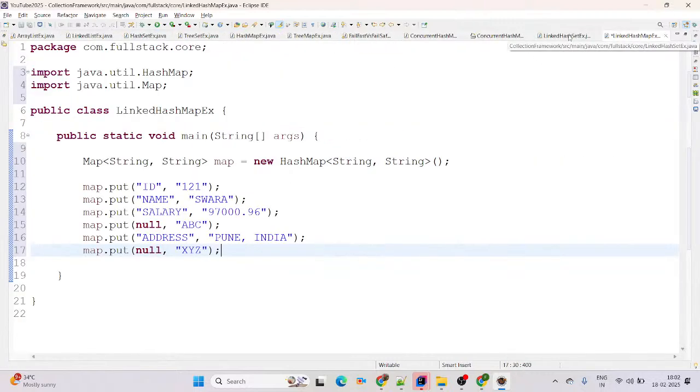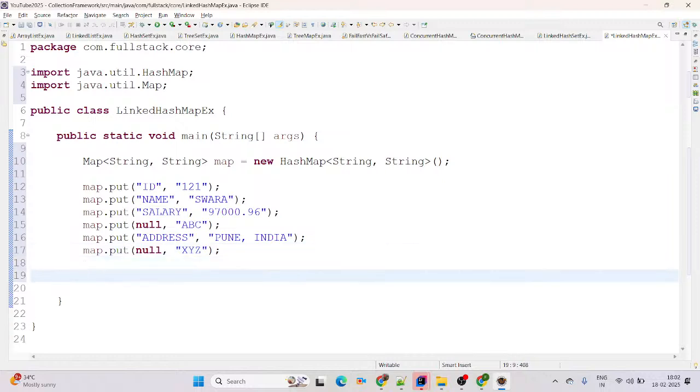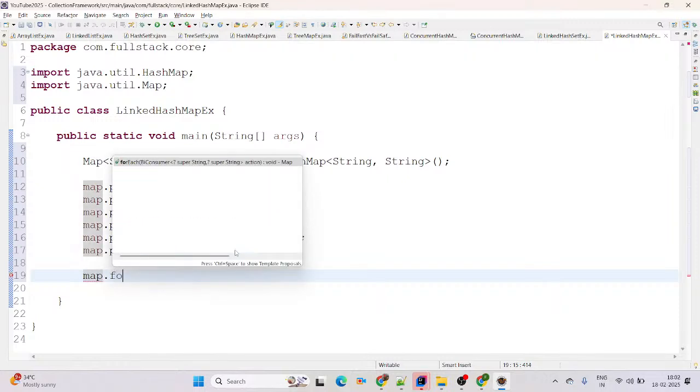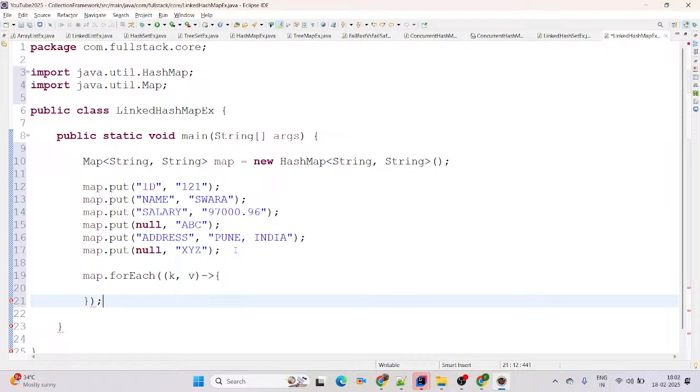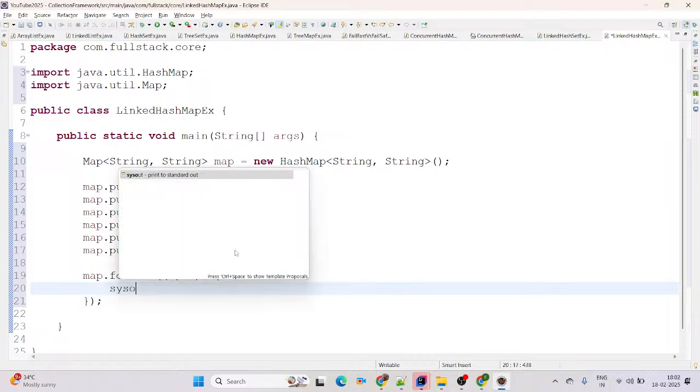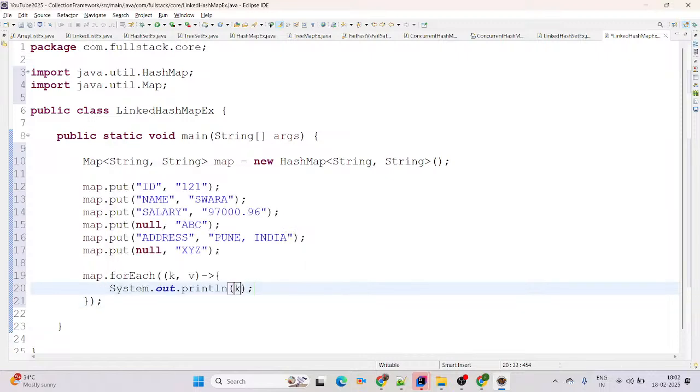Using Ctrl+M, it will maximize the size of the screen. Perfect. Then here we are trying to print these records. You can use map.forEach, with key and value, and by using a lambda we iterate those records and using a print statement we print the key and value. You can simply use the colon separator.